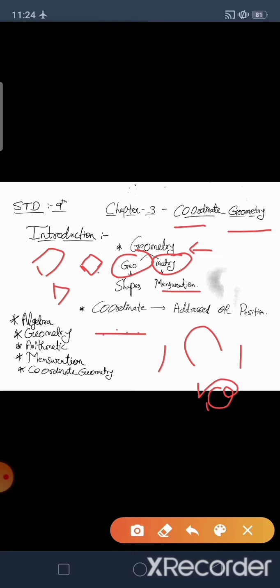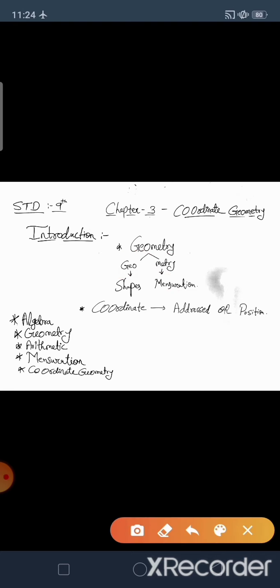All those different points create the shape, curve or line, and we show these points on a graph or plane. That means all those points have an address on the graph or plane, and this address is known as coordinate.